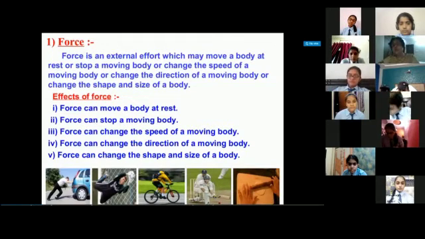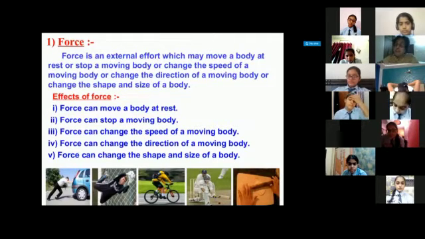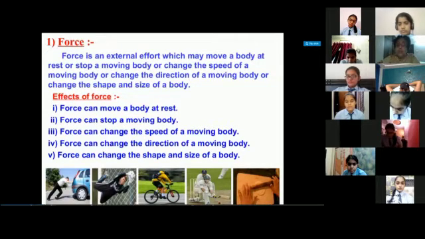Now, the next point you can see, force can change the direction of a moving body. This you must have seen in day-to-day life, that when you are playing cricket or hockey, by changing the direction of the hockey stick, you can change the direction of the ball. Then it can become an accelerated motion. When you are playing cricket, you can change the position, you can change the direction, and that only happens with the effect of the force.